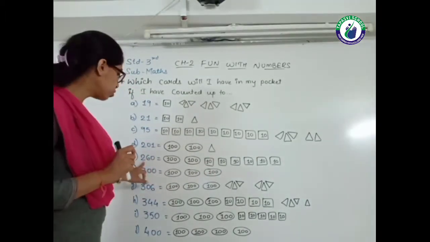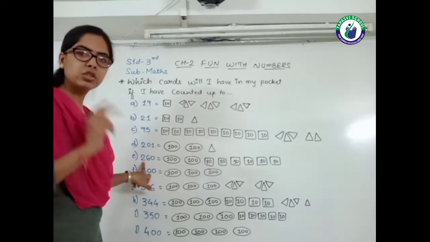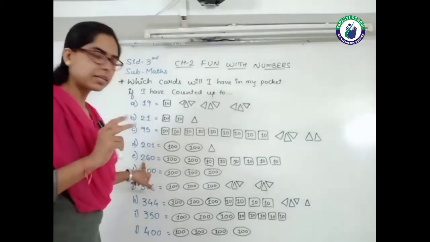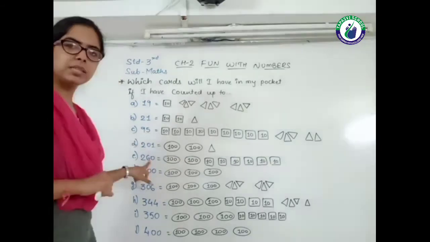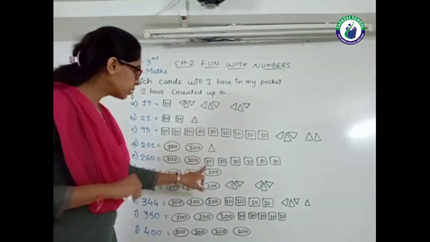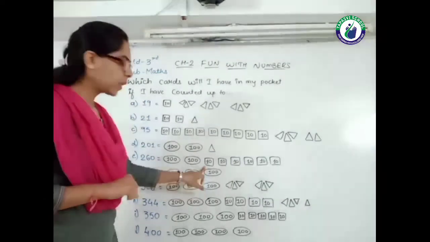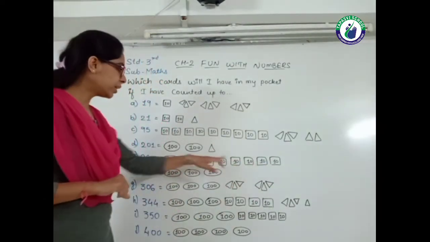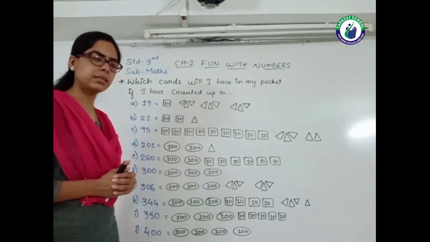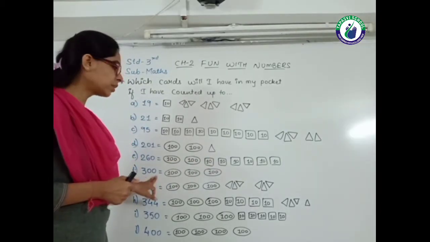The next one, 260. So first I draw 200. 200 means 2 oval shape cards, 100 and 100. Then 60. Look at the tens place. This is 60, so 6 cards of 10. So 10, 20, 30, 40, 50 and 60. This is 260.